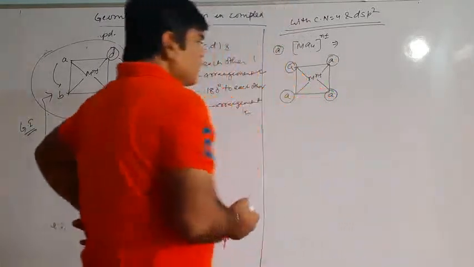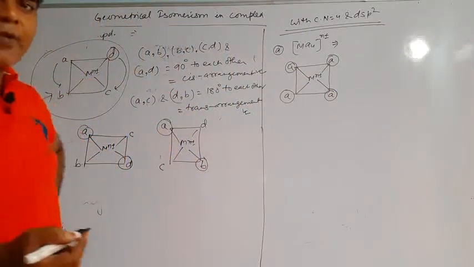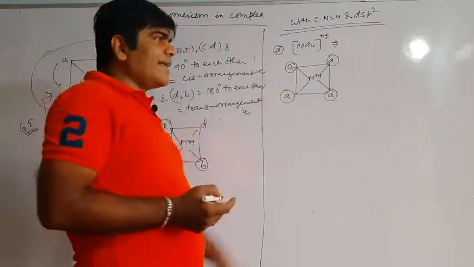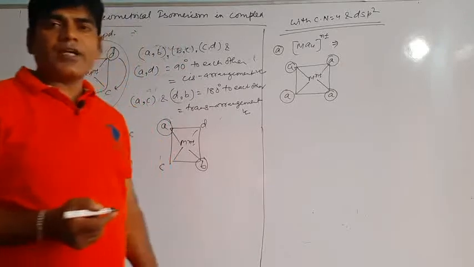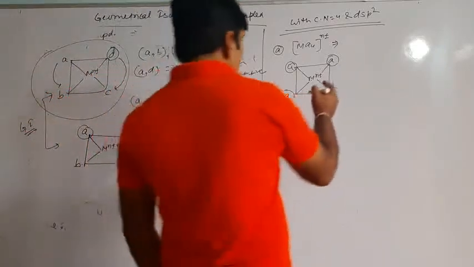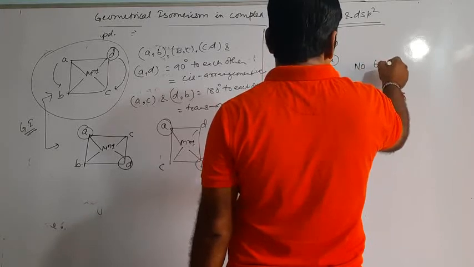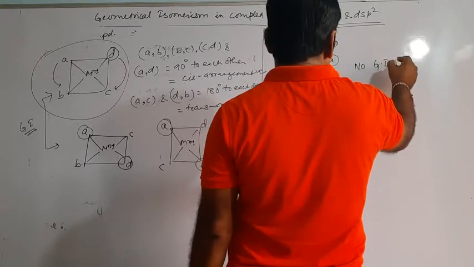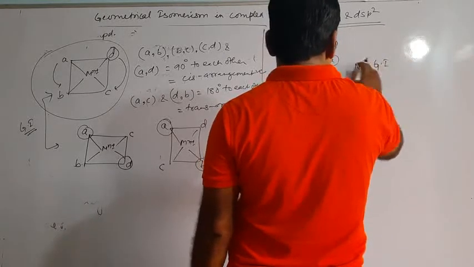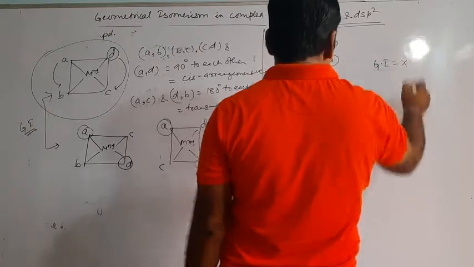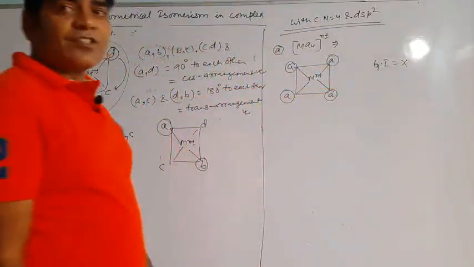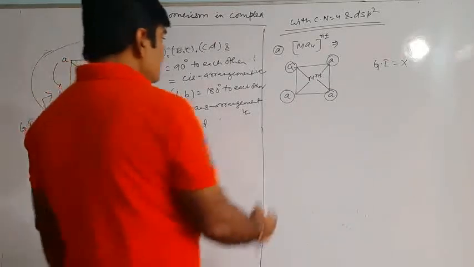So therefore, we cannot differentiate them whether they are at 90 degree to each other or at 180 degree to each other. So by this type of complex, we can say no GI is possible. So no geometrical isomer is possible. So the geometrical isomer number is 0.